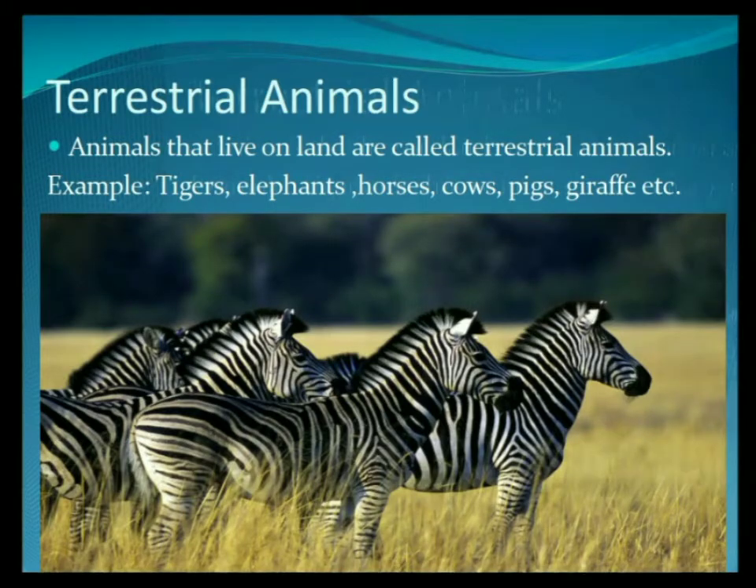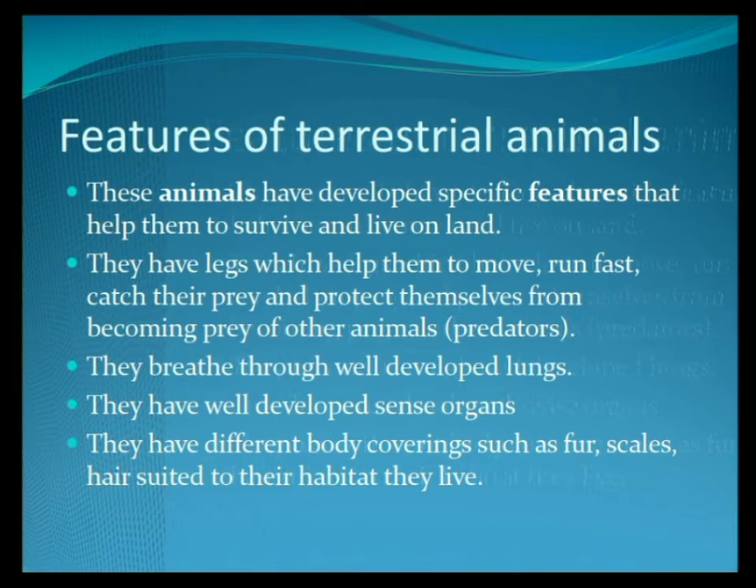Even we humans are also known as terrestrial animals. Some of the other examples could be tigers, elephants, horses, cows, pigs, giraffes, and there are many more terrestrial animals that live on land. Now let's see some features of terrestrial animals.